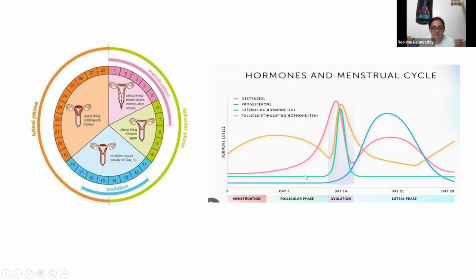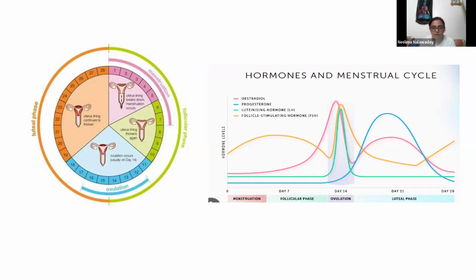But in PCOD, because of lack of these hormones like follicle stimulating hormone, or if the pituitary is not sending a proper amount of luteinizing and follicle stimulating hormone, and estrogen is not getting produced by the ovaries in proper amount, this ovulation or maturation of ovum doesn't happen.